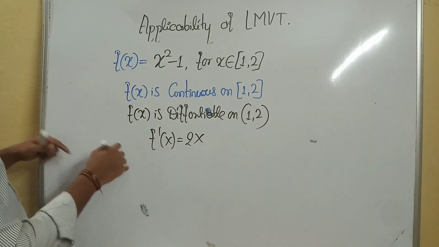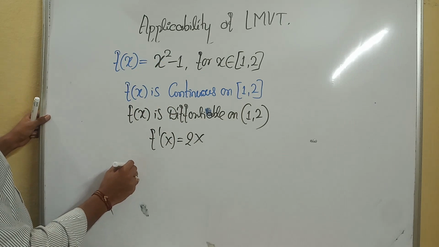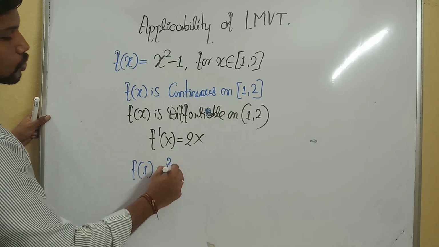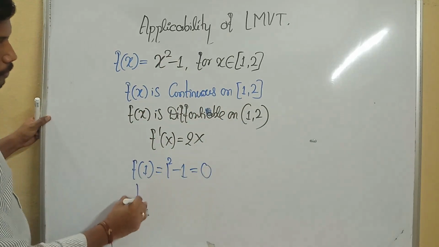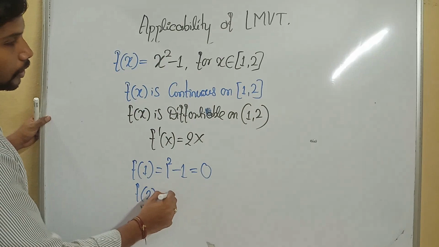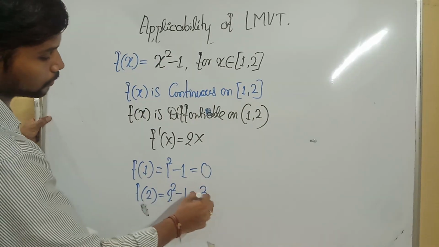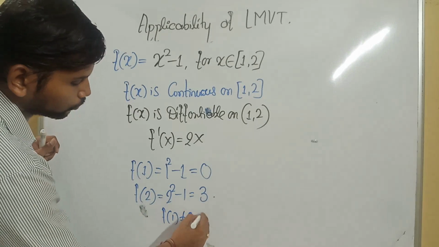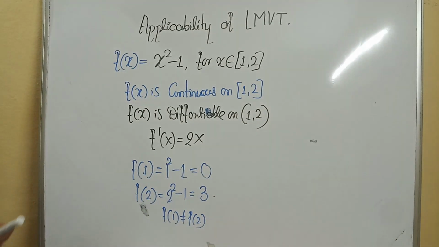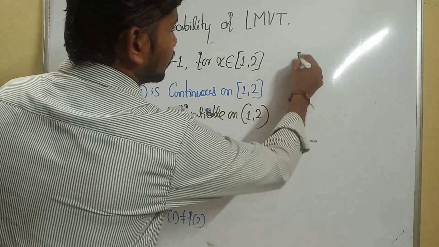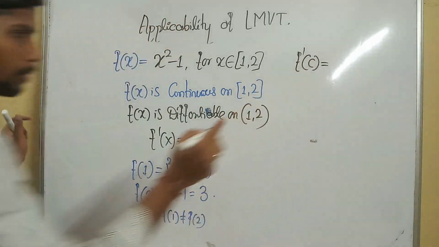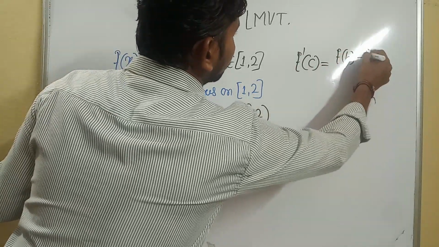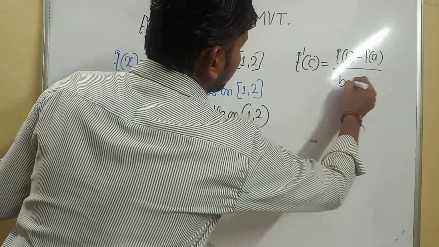The next condition is to check the lower limit and upper limit values. F of 1 is 1 square minus 1, the value will be 0. What is f of 2? It will be 2 square minus 1, 4 minus 1, which is 3. We understood that f of 1 is not equal to f of 2, which means it will follow Lagrange's mean value theorem. How to calculate the tangential point? By using the formula f dash of c equals f of b minus f of a divided by b minus a.